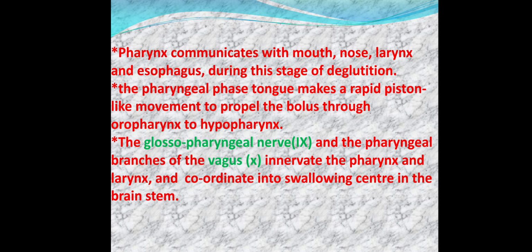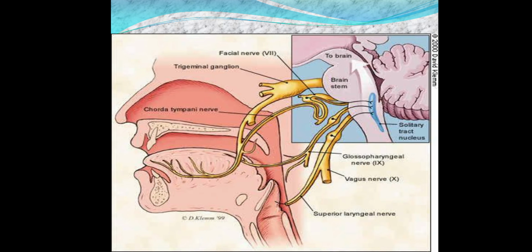The swallowing center in the brainstem communicates with the two nerves, the glossopharyngeal nerve and the vagus nerve, which help in deglutition during the pharyngeal stage. This is how the glossopharyngeal nerve and the vagus nerve coordinate to help in the pharyngeal stage of deglutition.